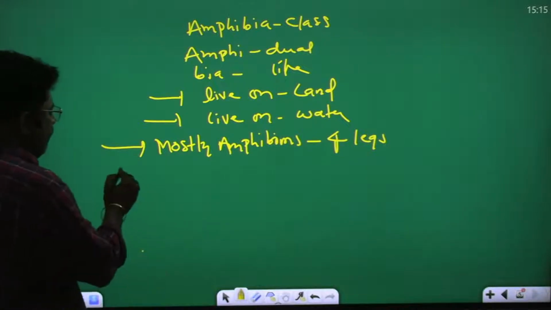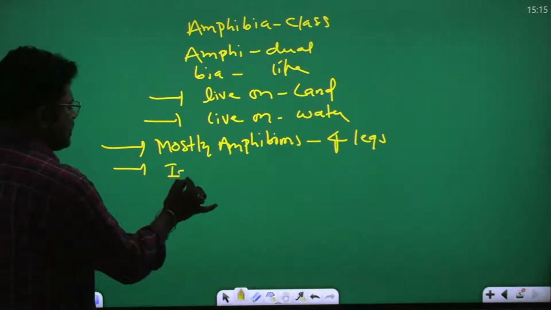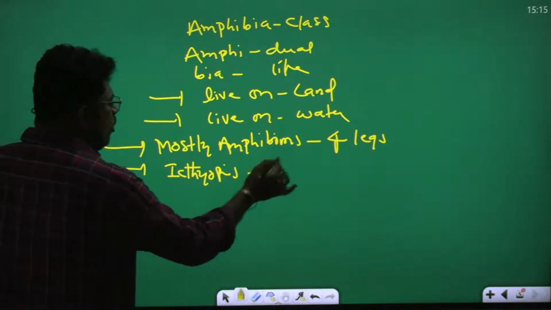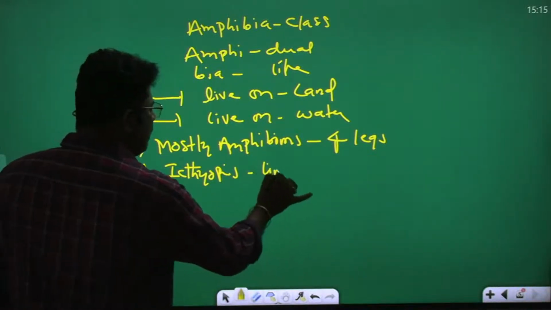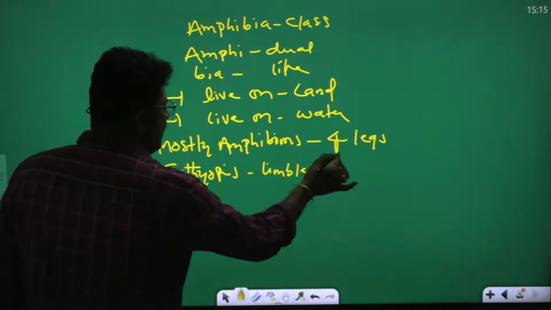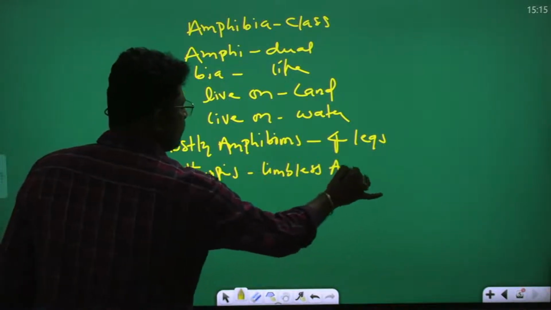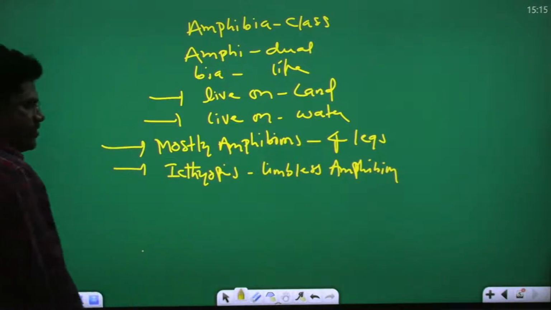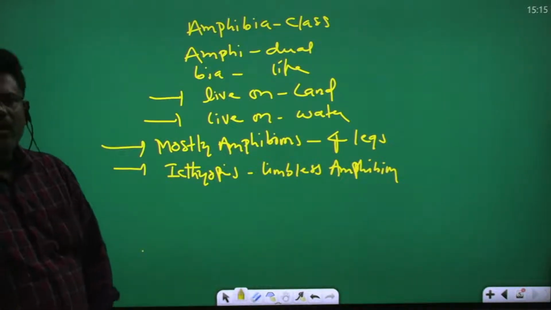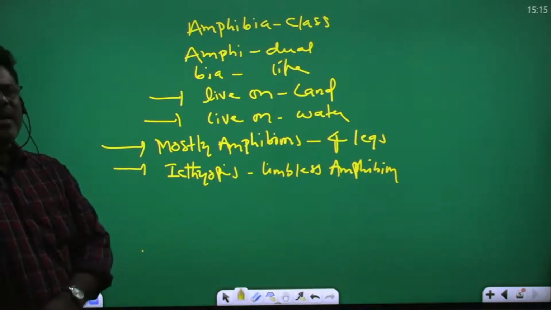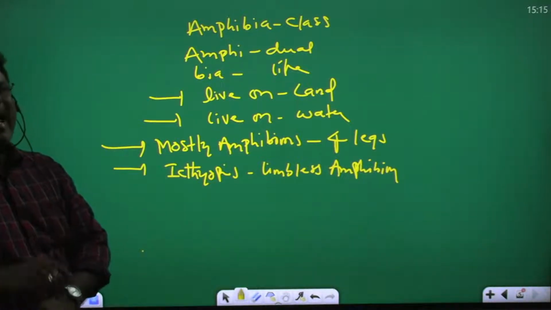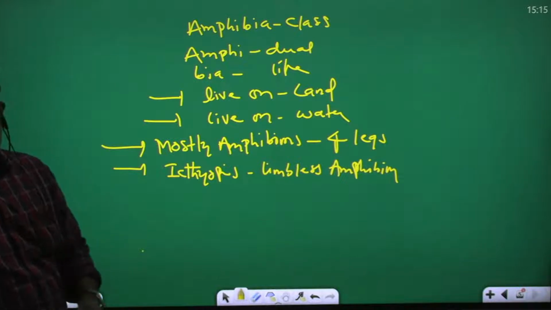In the amphibia, Ichthyophis is present. Ichthyophis is the limbless amphibian. All amphibians have 4 legs, but in Ichthyophis limbs are absent.